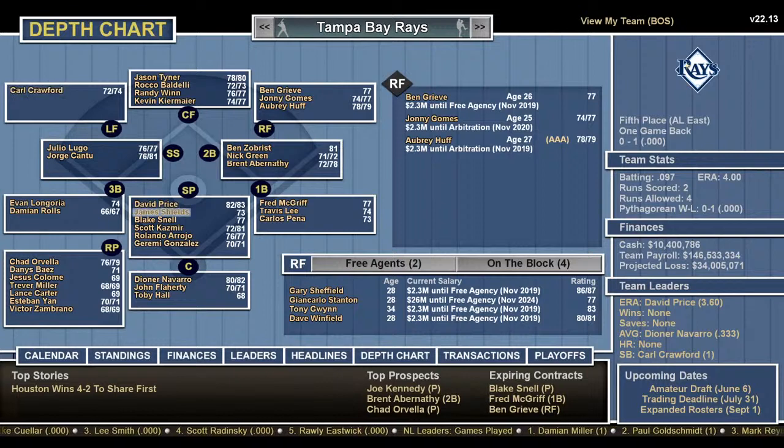Pitching: Price, Shields, Blake Snell, Scott Kazmir, Rolando Arroyo, and Jermaine Gonzalez. Well, Price, Shields, Snell, and Kazmir, not dreadful, though thank you, Dodgers, for taking another pain in the ass off our team, David Price. Relief pitchers: Orvella, Baez, Colome, Miller, Carter, Yan, and Zambrano.